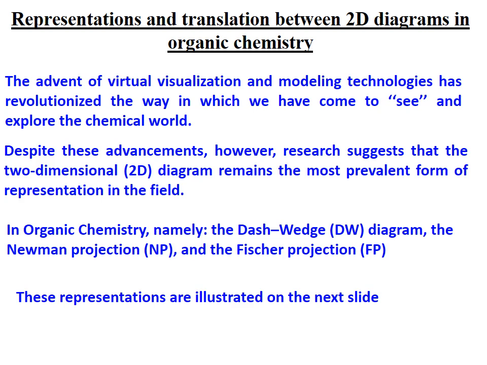In organic chemistry, namely the dash wedge diagram, the Newman projection, and the Fischer projection, these representations are illustrated on the next slides, in which we will show you what is the difference between the dash wedge diagram, the Newman projection, and the Fischer projection formula.